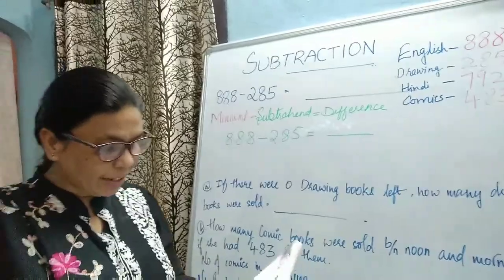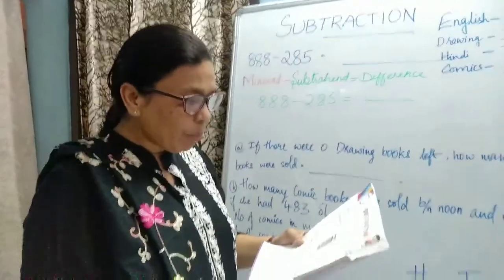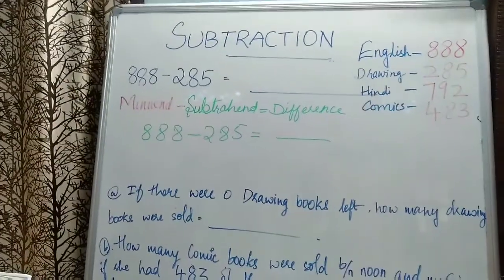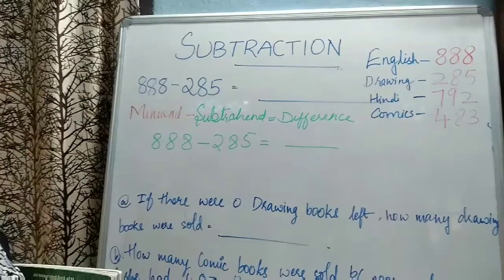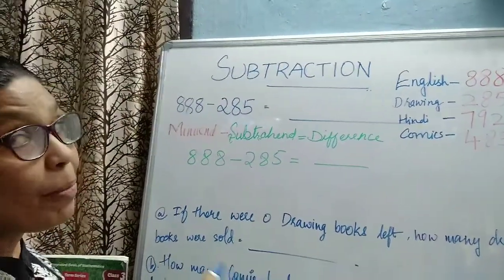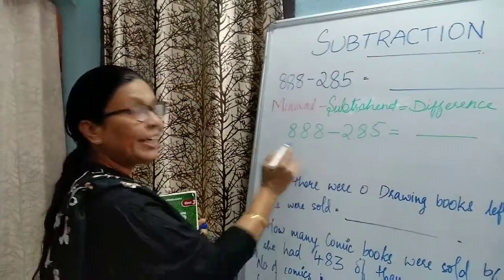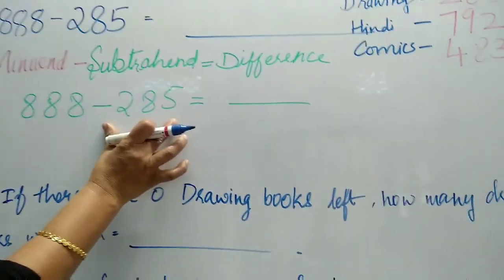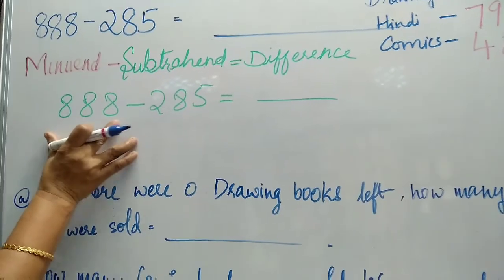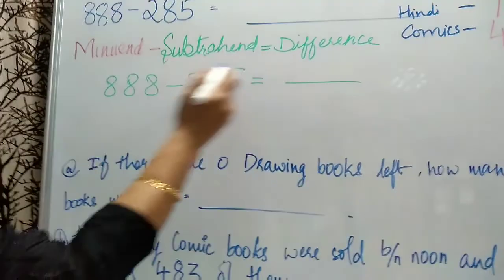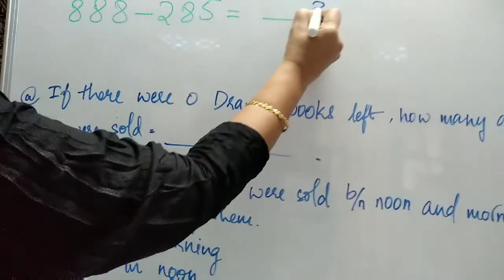Okay, then how many more English books were there as compared to the drawing books? How many drawing books are there? 285. Okay. How many English books are there? 888. So, how many more English books are there? Means what we have to do? Subtract. Take away. Take away from 888, 285. That is from English books, you take out the drawing books. How many more English books you will get? Here, 8 minus 5 is 3.